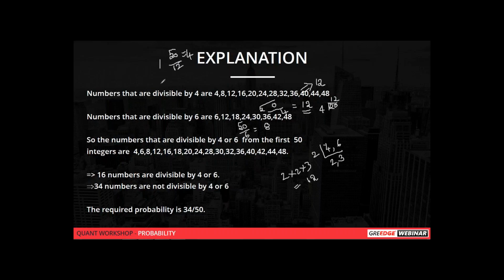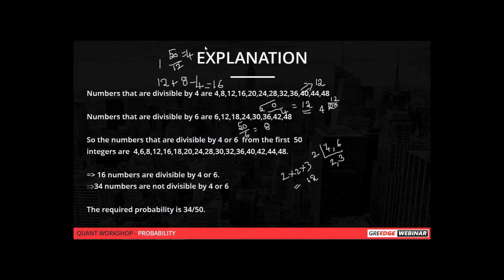So to find the numbers divisible by 4 or 6, you add 12 plus 8 minus 4, which is 16, which we got from this problem. Is it clear for you all? When 50 is divided by 12, the quotient will be 4, right?